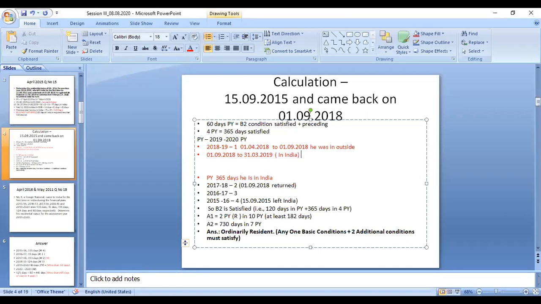Yeah, so no, he is not satisfying 365 days. He will not satisfy 365 days. So first April to 1/9/2018 it is false on the preceding of the previous year only. That it means he is not satisfied 365 days. So he was in India only these days. In 2015 also, 1st April.